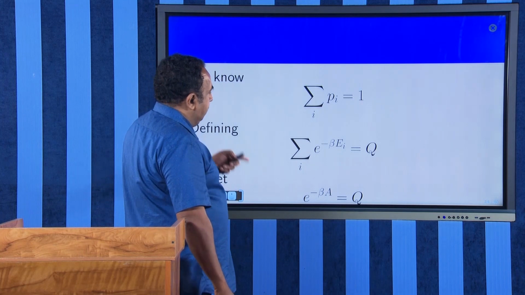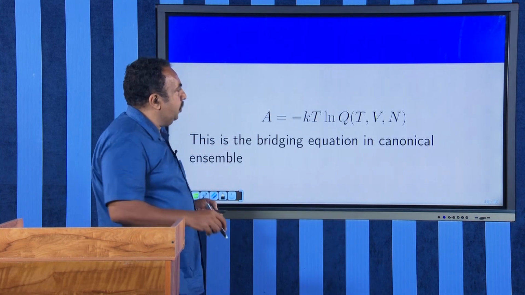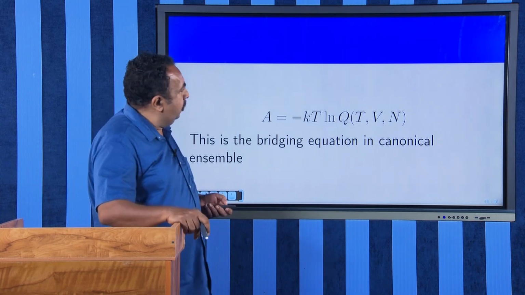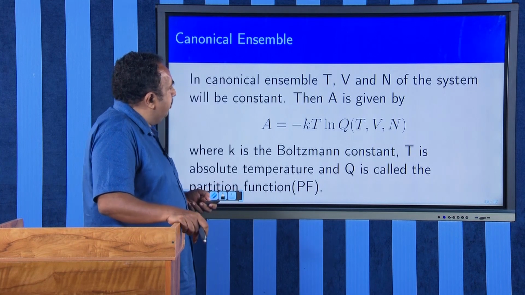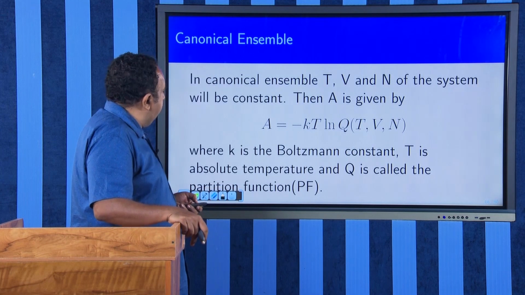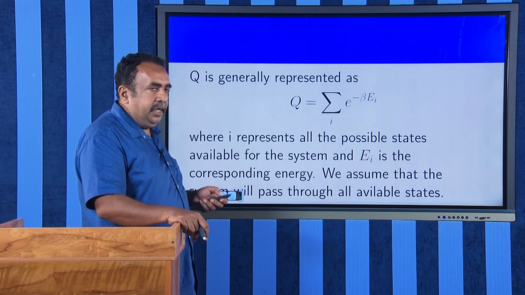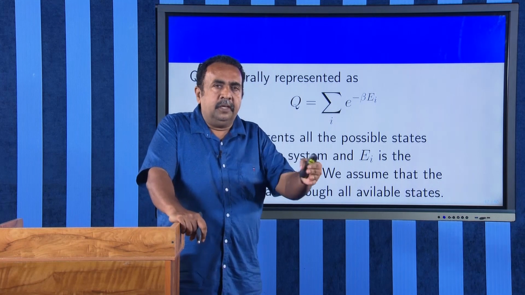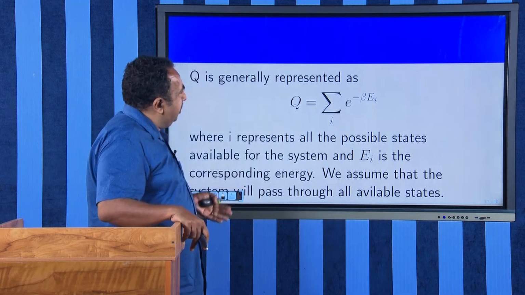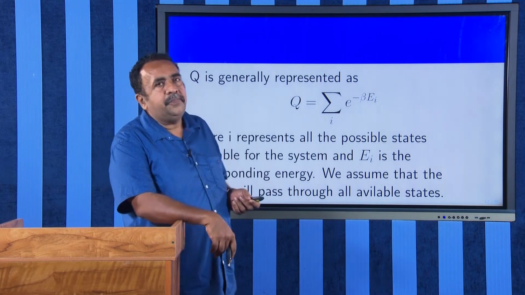Therefore, this is what we have done, and finally, we got this expression A is equal to minus kT log Q. Remember, this Q is a function of temperature, volume, and number of particles. And from this A, we have to find the whole thermodynamics. But that we will do a little bit later. First of all, let us understand what this Q is.